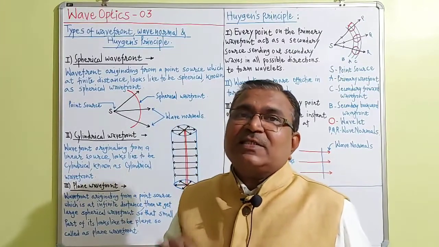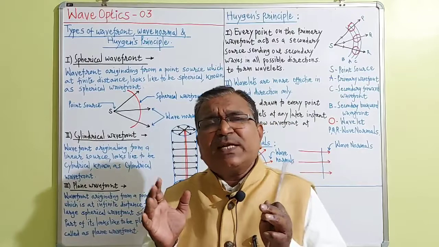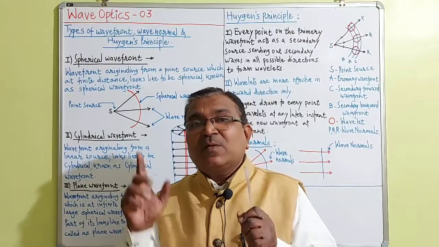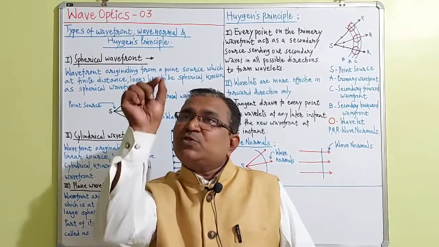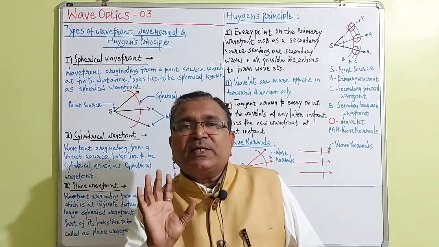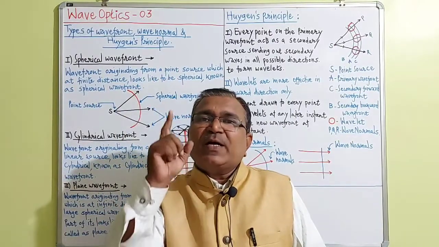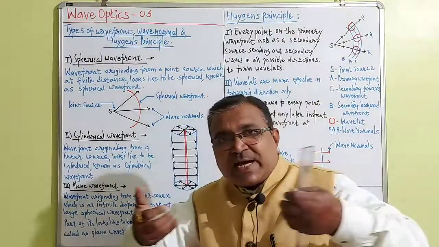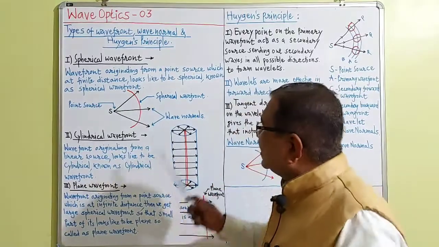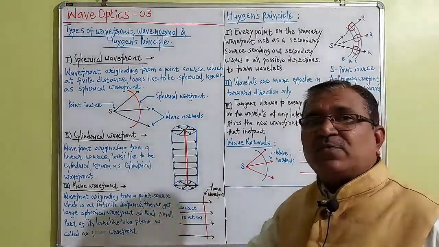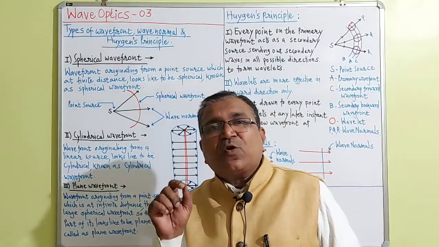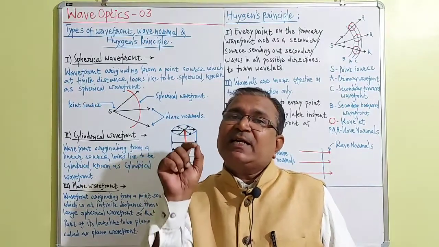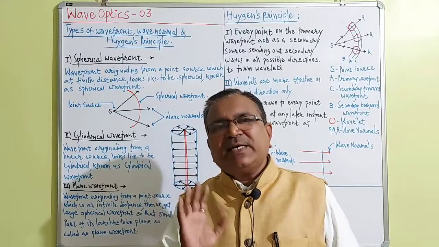Then next one, cylindrical wavefront. The wavefront looks cylindrical in shape. How is the cylindrical wavefront obtained? For that purpose, our source should be linear. The source should be linear, which I have shown in red ink like this. Through that source the light is emitted, and it looks cylindrical. I have already written the definition for you: a wavefront originating from a linear source looks cylindrical in shape. We call it a cylindrical wavefront.